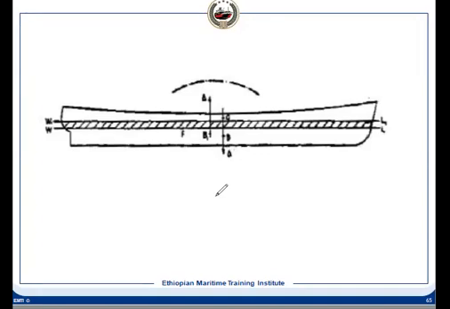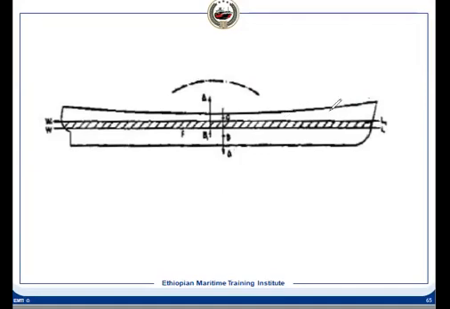Yes, Chief. What I was asking is, if the ship was moving from freshwater to seawater, the draft will be less, not more. So in this case, the trimming moment will be to the aft side, not to the forward. Okay, let us see that.